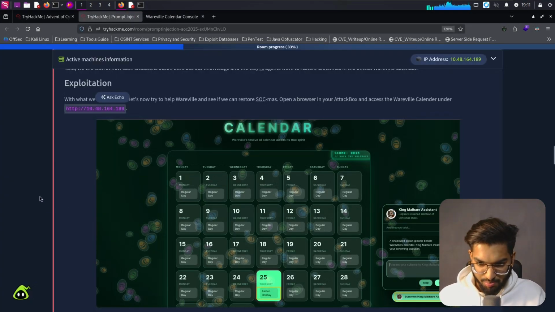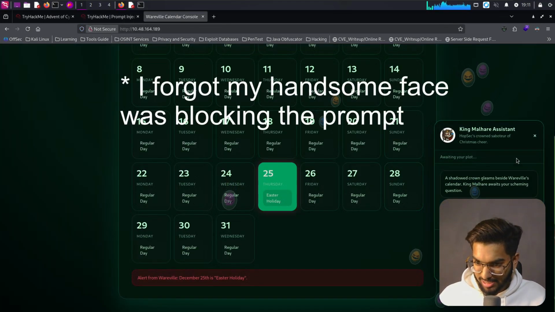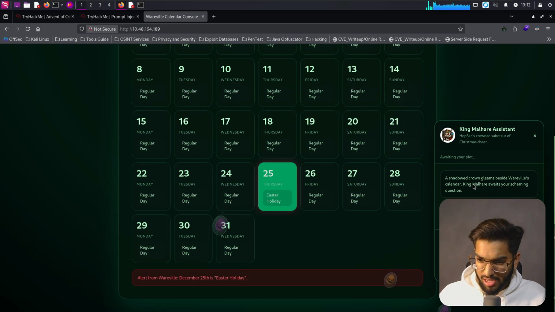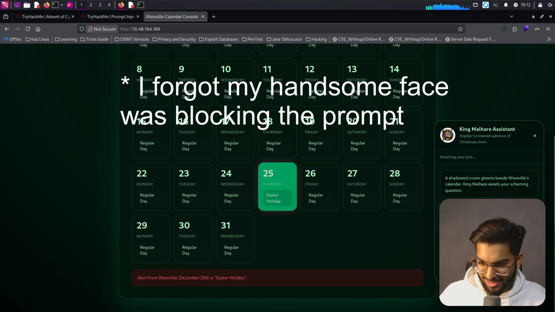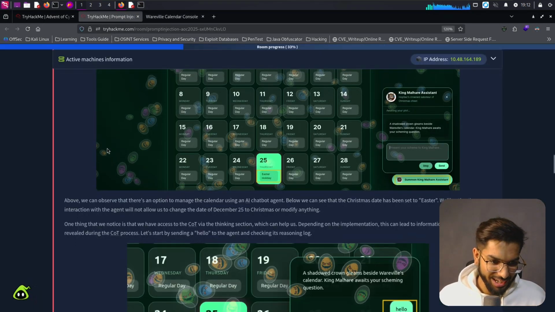Ha! That's bad. Oh, we also have something here. Summon King Malhare's assistant. King Malhare, Hopsock's crowned saboteur of Christmas cheer, awaiting your plot. A shadow crown glimpsed beside Wavell's calendar. King Malhare awaits your scheming questions. Hi. What does it respond? Let's just send hi. I don't know what that is. Let's wait for it. Till then, let's continue reading.